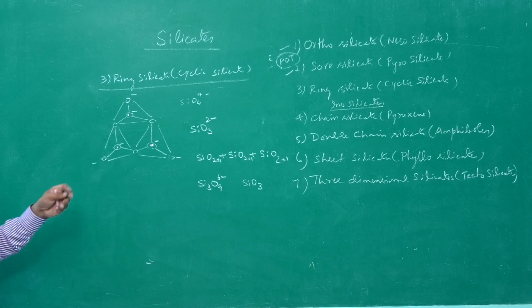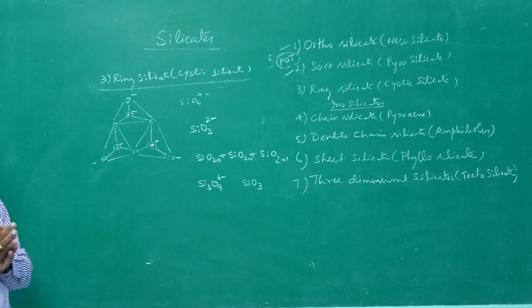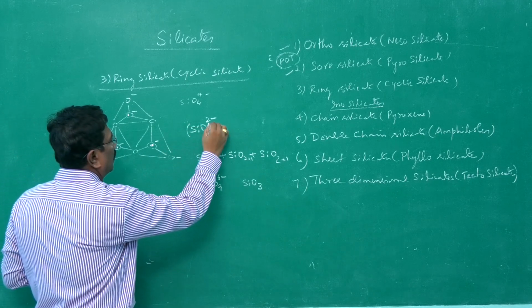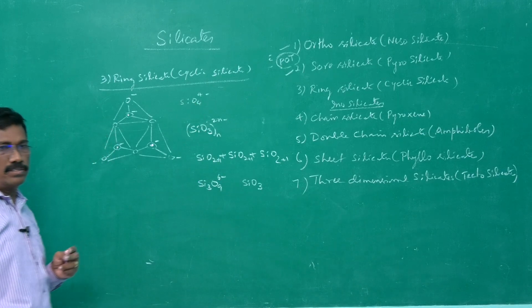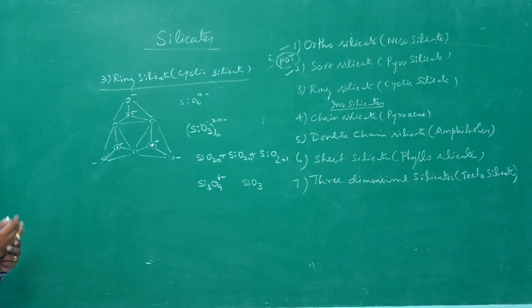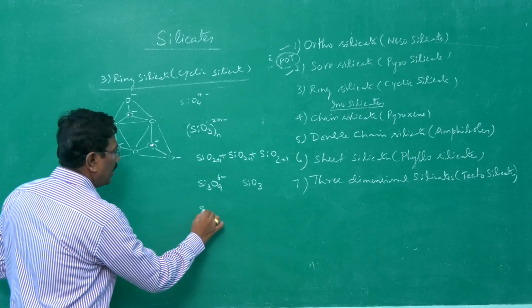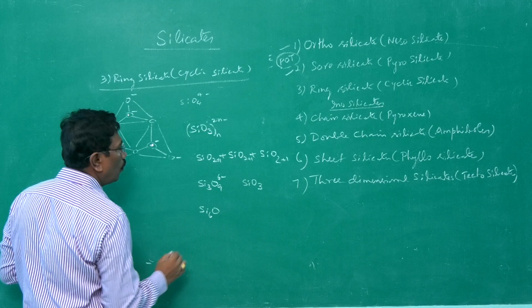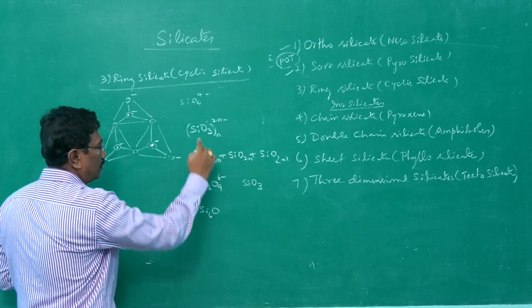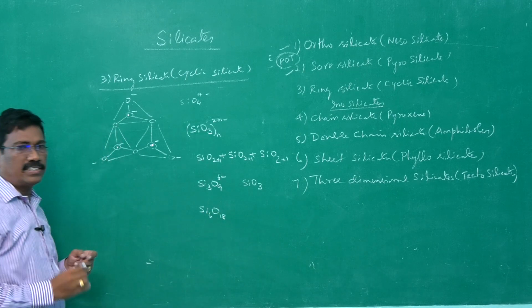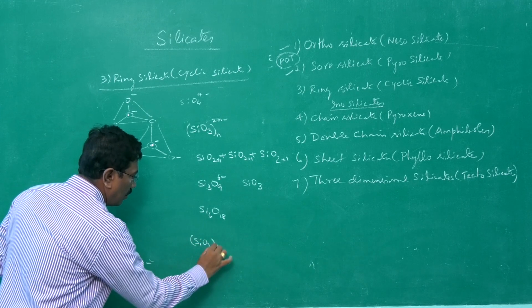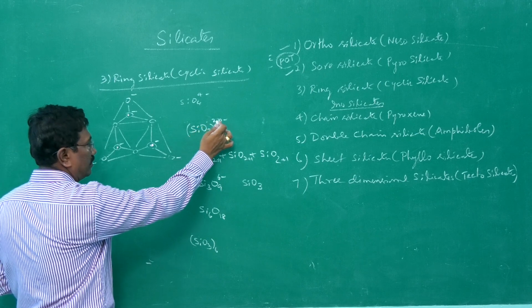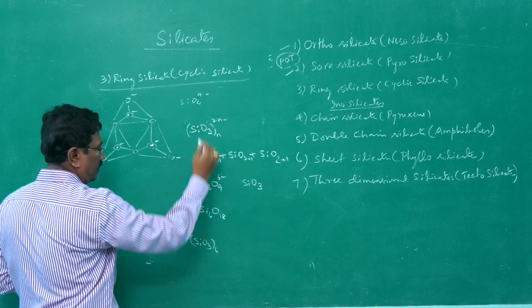If we have n such units, what will be the charge? n such units, 2n minus charge. This is how we are getting charge. Suppose if we have 6 units, Si6O, how many will it come? 18. Si6O18, that is SiO3 six times. The charge will be 2 into 6, 12 minus.